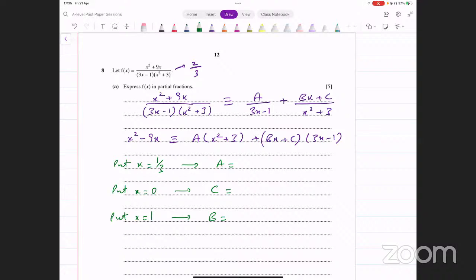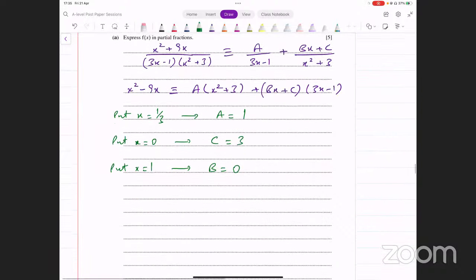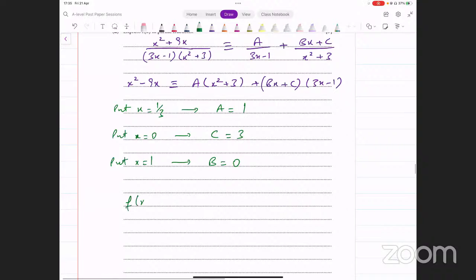इसी आप करेंगे, आपके पास answers आ जाएंगे. a equals 1, b equals 0, and c equal to 3. ठीक है, you can try this, you'll get these values. तो f of x आपके पास क्या हो जाएगा ये करने के बाद? ये आपने इसकी working show करनी है. Of course, I'm not doing that because in this particular session, we are only doing the more difficult parts. F of x equals 1 over 3x minus 1 plus 0x, so that's the 0, plus c, which is 3 over x square plus 3. आपका जो f of x है वो इस फॉर्म में आ चुका होगा.